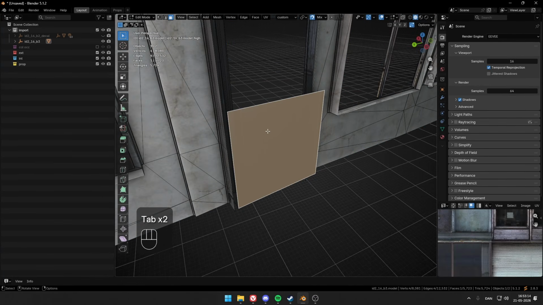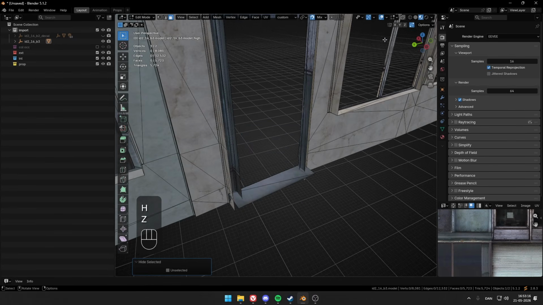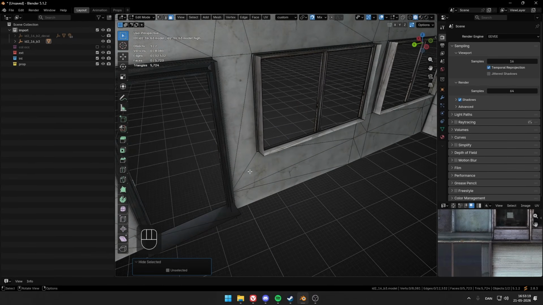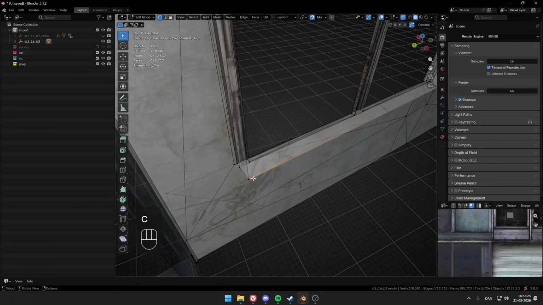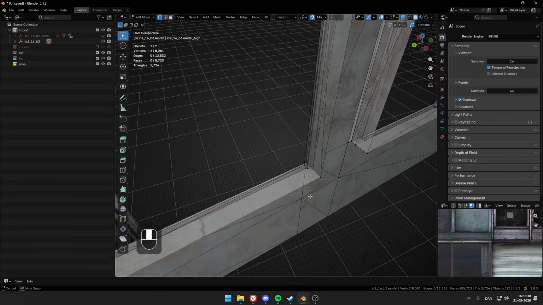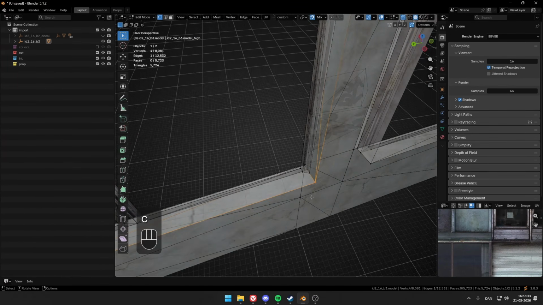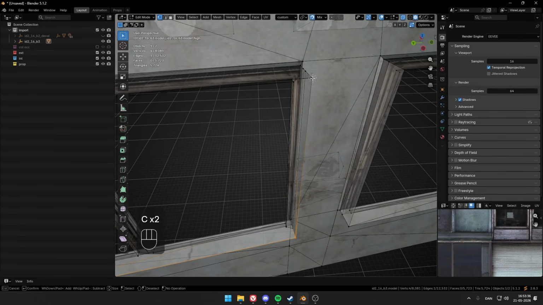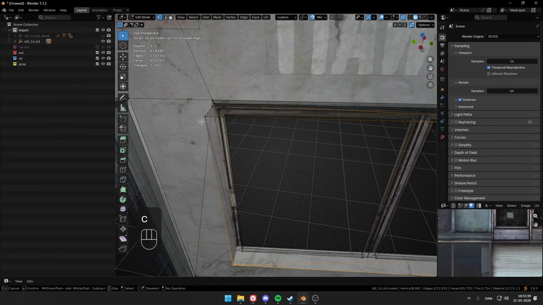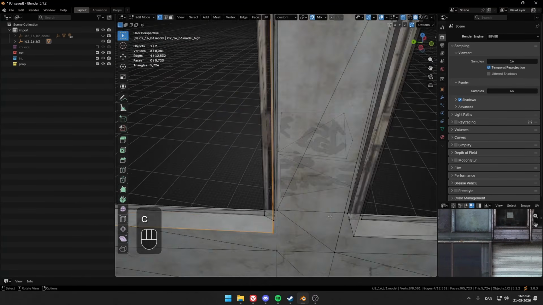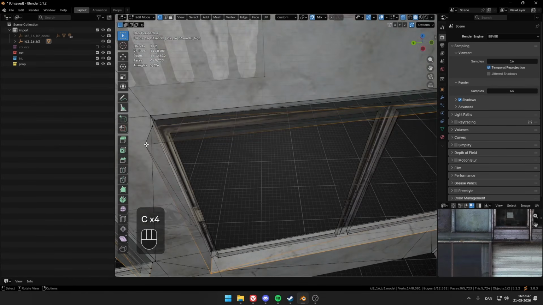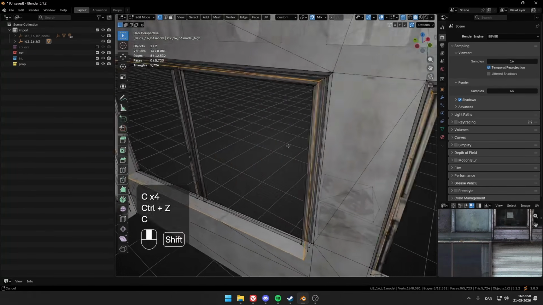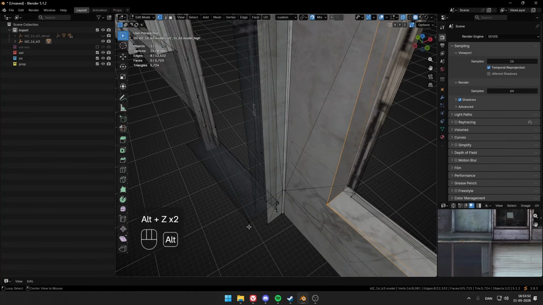For now, we will let this one be. So I'll just hide it for now by clicking H. So we want to tidy up the interior a little bit. We will do that by going around and selecting all the vertices while in X-ray mode. So I'll just do this. And a funny thing, if you click C, then you get this small circle, and then you can just click. So I'll just do that on all the places, right here, and right here, as well as on the door.